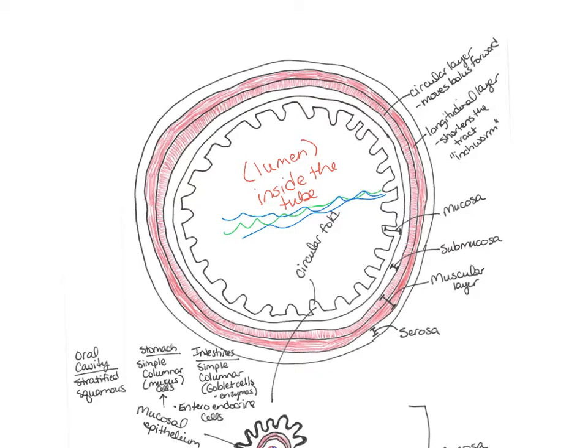So the first layer that we have is called the mucosa. So that's this layer in here. Let's see if I can show it here. This whole layer in here, this is the mucosa all the way around, right? All the way around. That's the innermost layer. So it lines the whole digestive tract. It contains a mucous membrane.